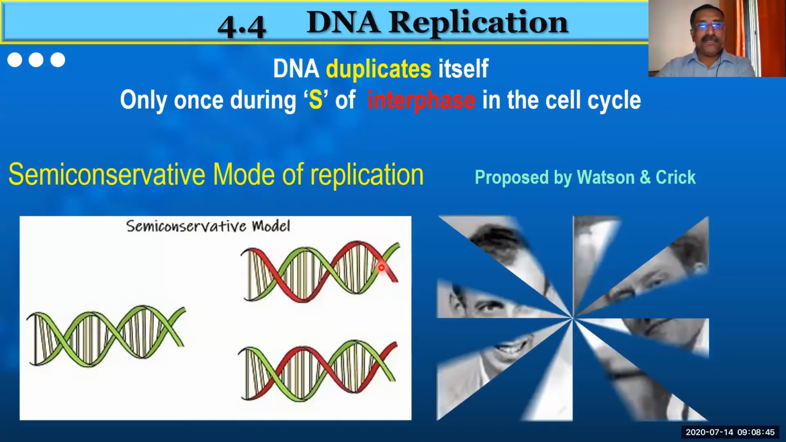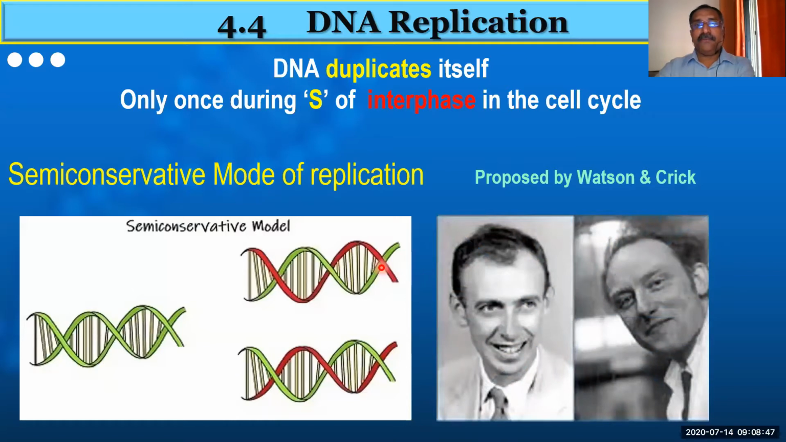And this proposal, who is the man who proposed all these things? I mean the DNA structure and the DNA replication, all done by two scientists, Watson and Crick. They did it jointly. For that, they got the Nobel Prize also, in the year, I think 1968 or 64, something. I'm not remembering the year exactly now.